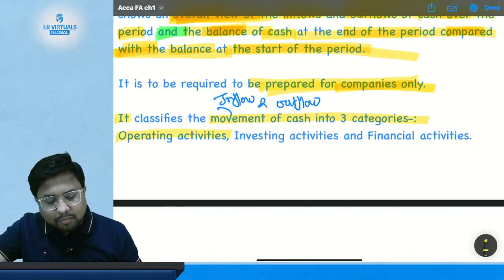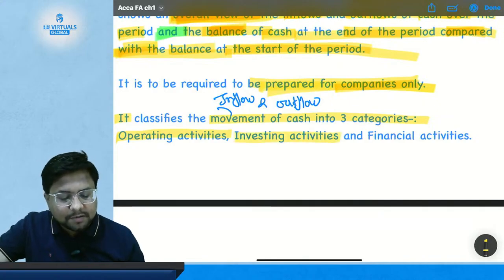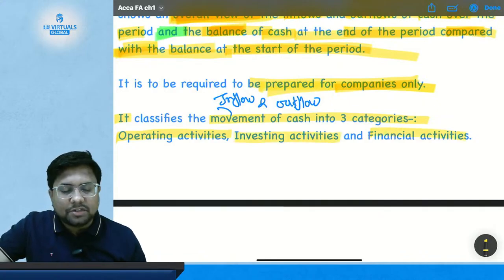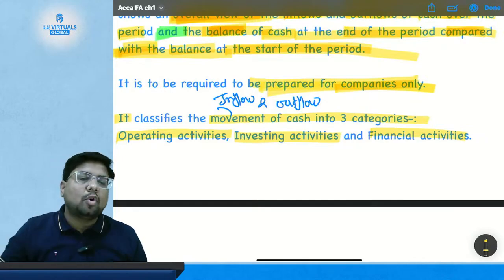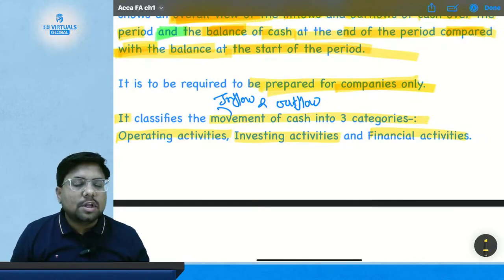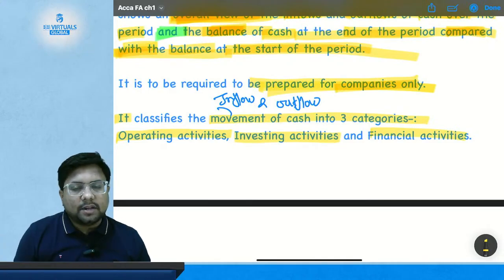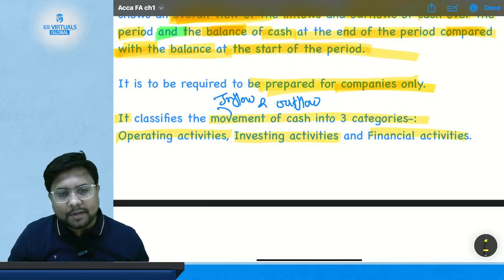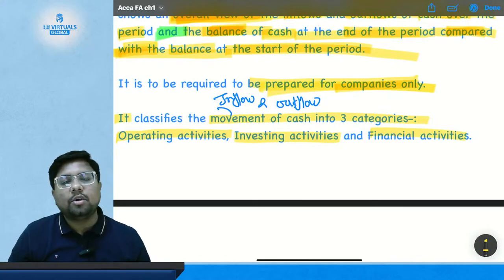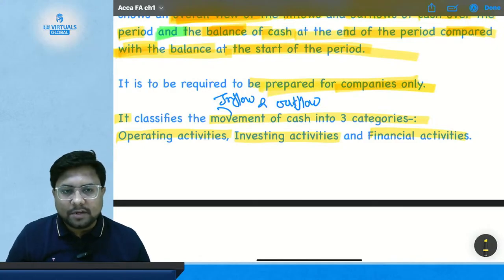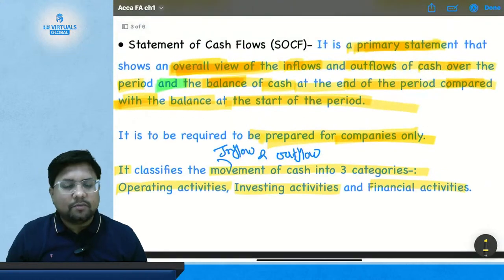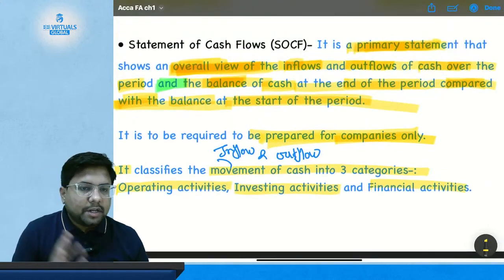First, operating activities; second, investing activities; and third, financing activities. So all the inflows and all the outflows will be shown in one of three categories: either operating activities, investing activities, or financing activities.